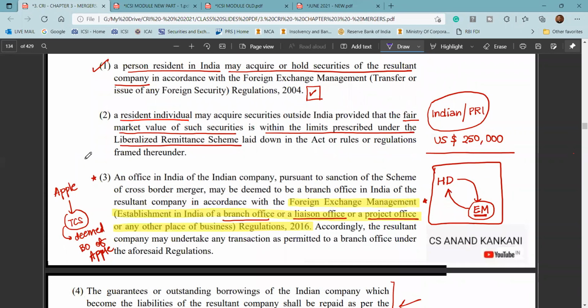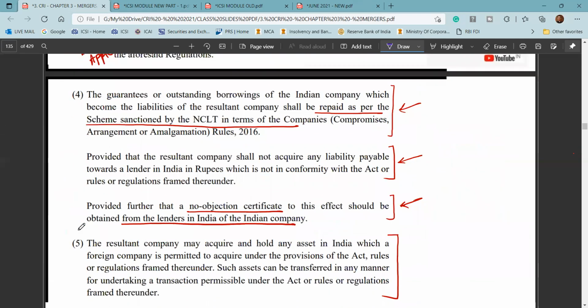The logic of the branch office is still the same: the Indian company, which is the transferor company to that foreign company, its office would be treated as the branch office of that foreign company in India, and all regulations with respect to branch offices would be applicable to them.